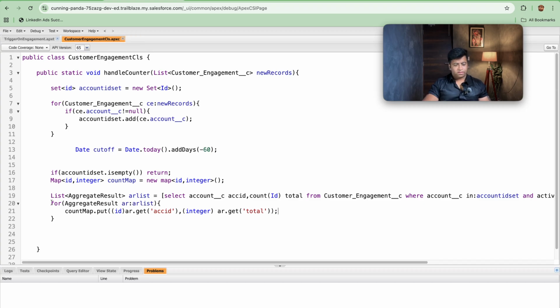Once this is saved, further we have now everything. We need a count, we have count. So now we will be proceeding with our trigger.